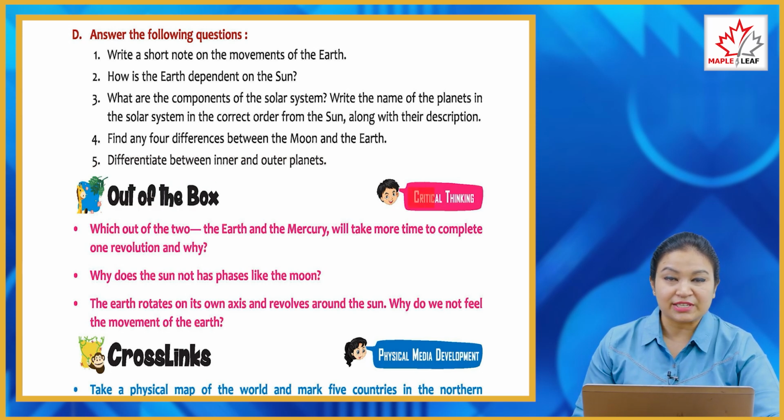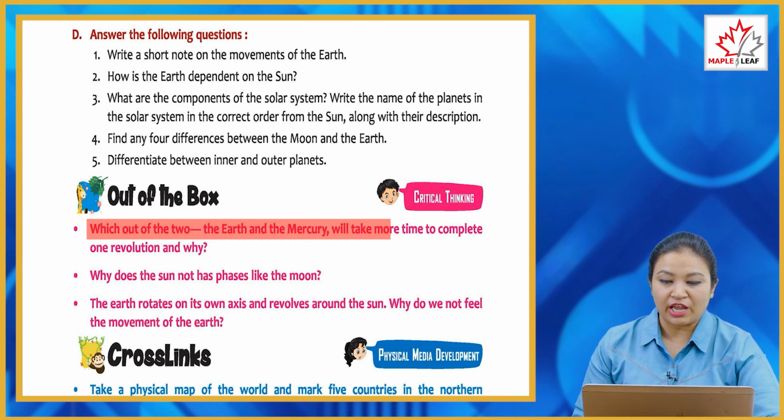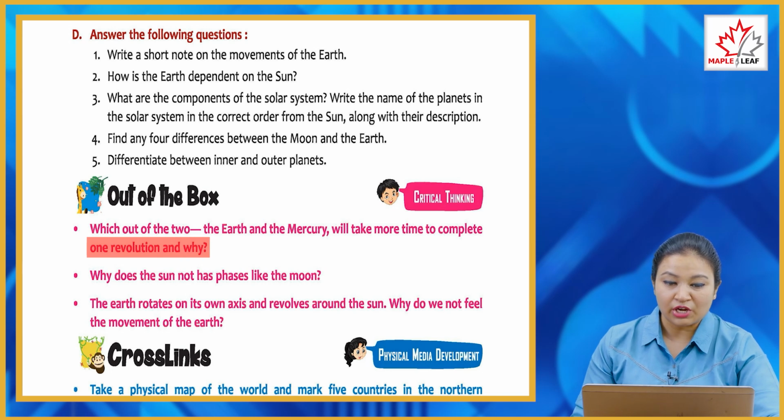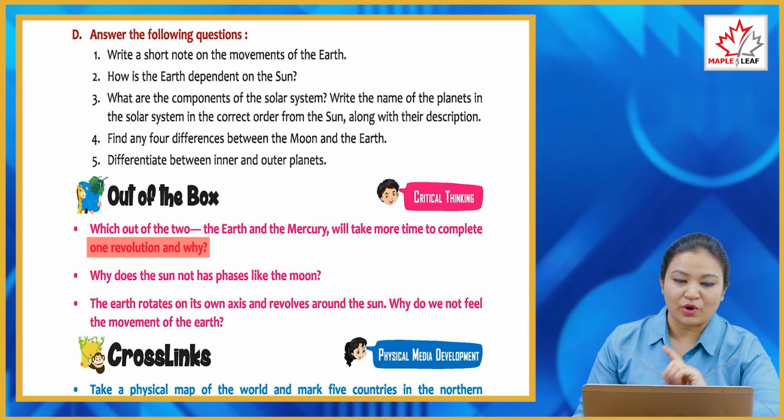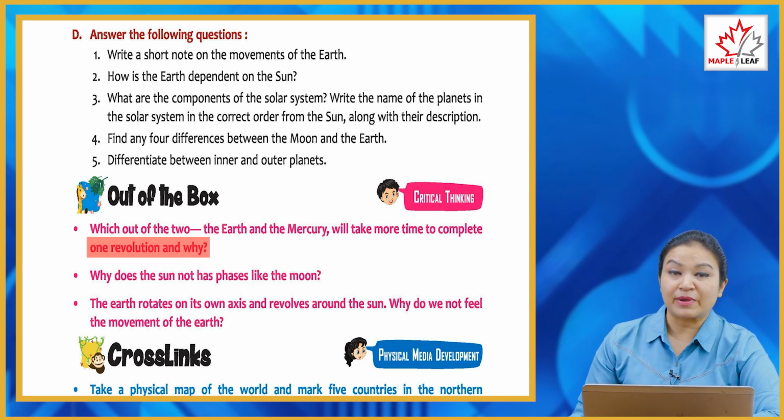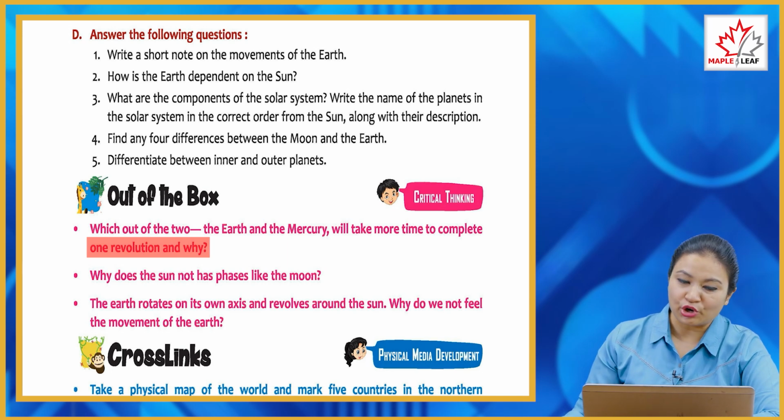Now, out of the box critical thinking. Which out of the two, the Earth and Mercury, will take more time to complete one revolution and why? So children, you have to tell which among these, Earth and Mercury, will take a longer time to complete one revolution. आपको बताना है कि अर्थ या मरकुरी में से इन दोनों में से कौन सा प्लैनेट ज़्यादा समय लेगा सन का पूरा एक चक्कर लगाने में और क्यों.